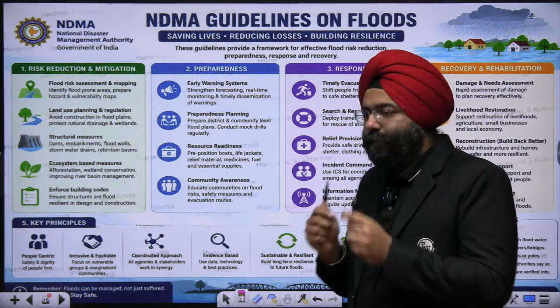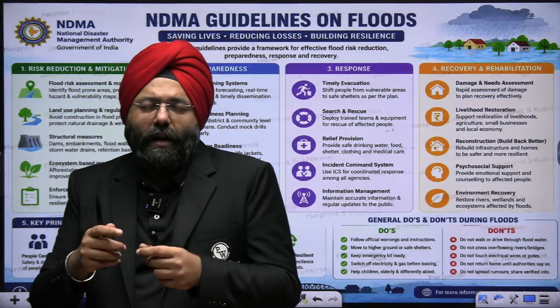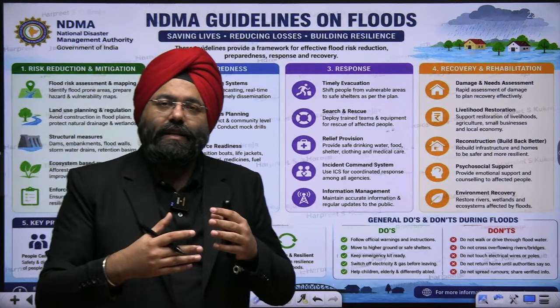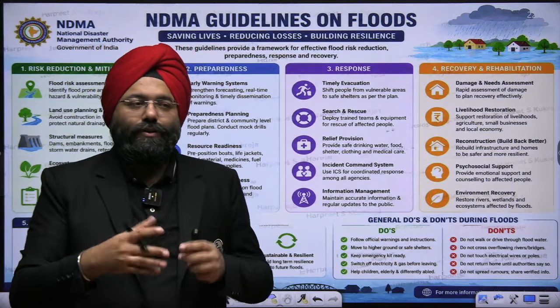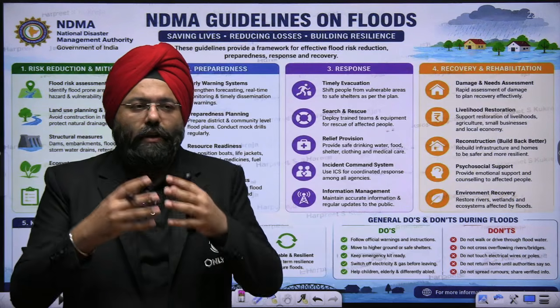Community awareness, people should be aware of what to do. When these disasters happen, people are in a condition where they do not know what to do, where to go. And that basically aggravates the death toll, and also leads to a condition where people do not know where to go, how to ask and who to ask for help.